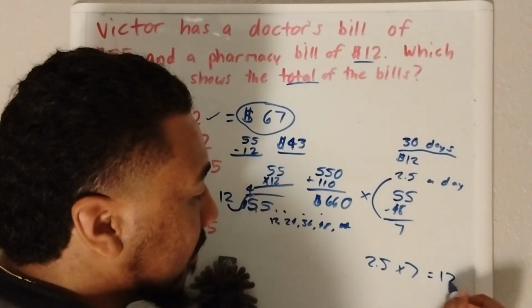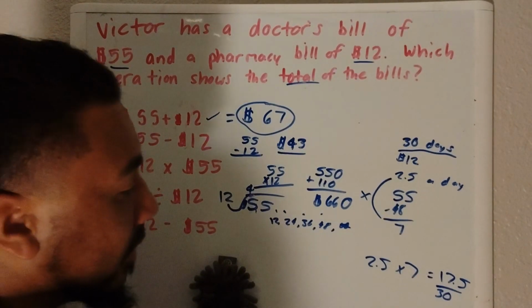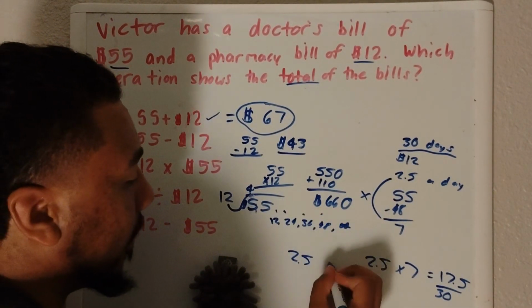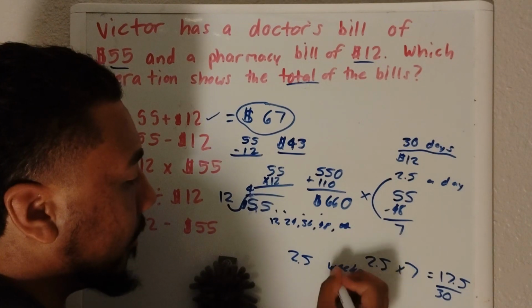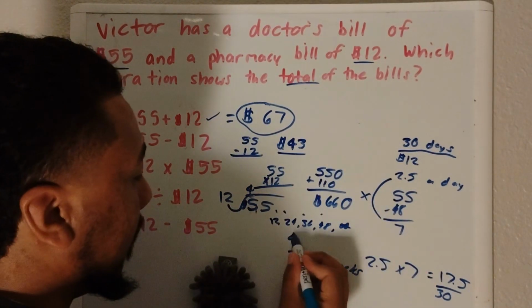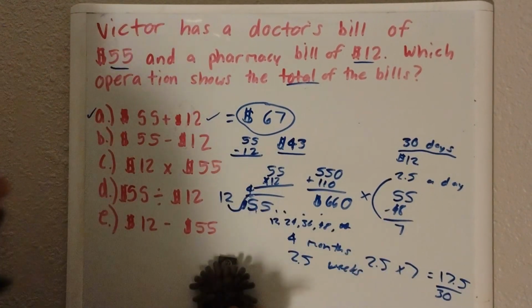So it'll equal 17.5 out of the month, which divided by weeks would be 2.5 weeks. So he would need 4 months and 2.5 weeks to pay it if he was that broke.